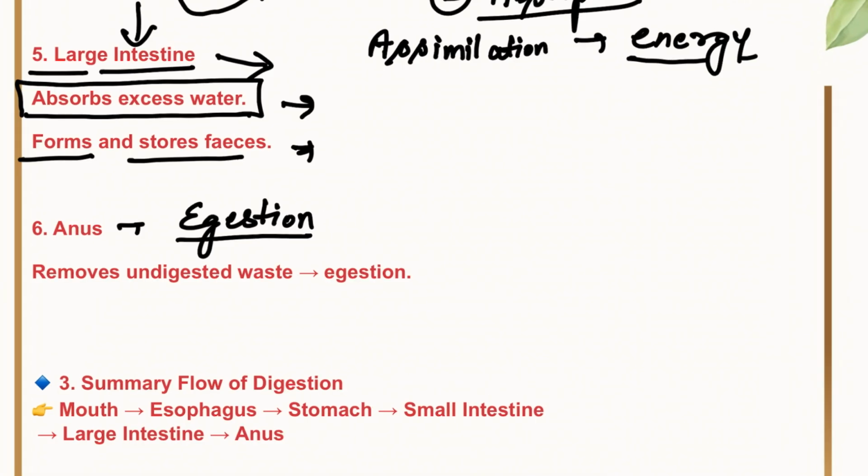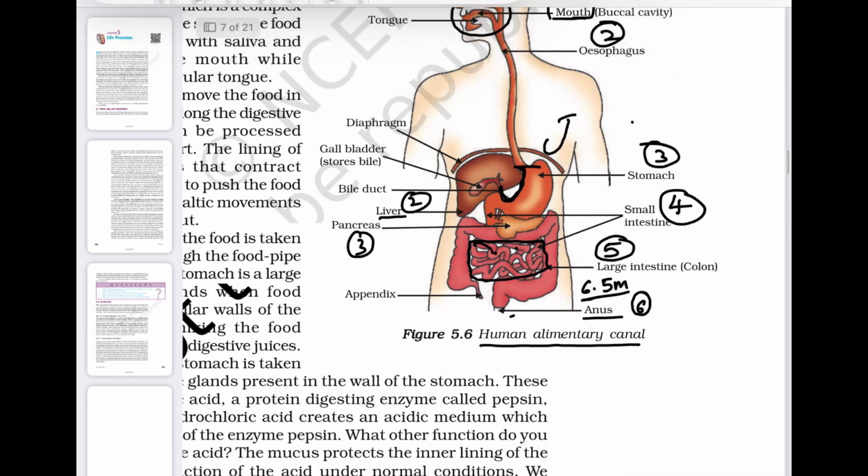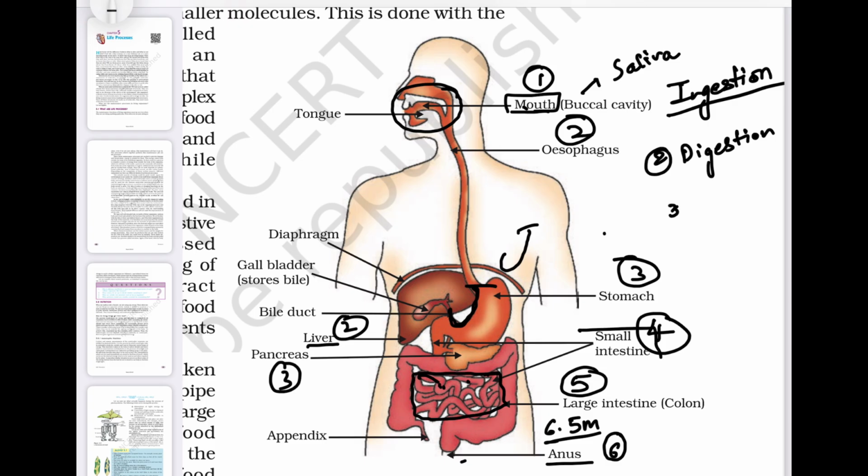Let's revise them one by one through the diagram. Okay, so this is the human alimentary canal. Here, first digestion started with mouth. Here we can say the first part of nutrition takes place, that is known as ingestion. Okay, and second one is digestion. Digestion also started from mouth. We can say the second process is digestion. Third process is absorption. Absorption takes place in, yes, small intestine.